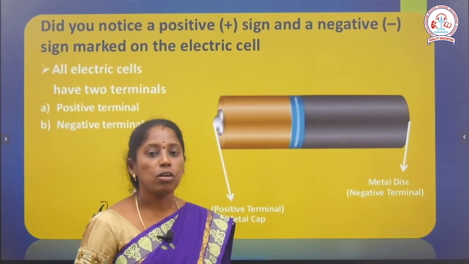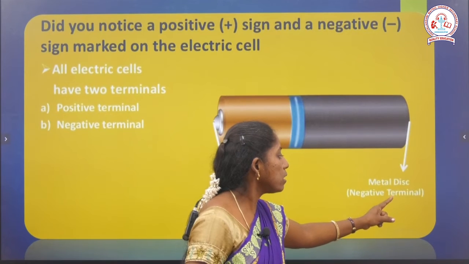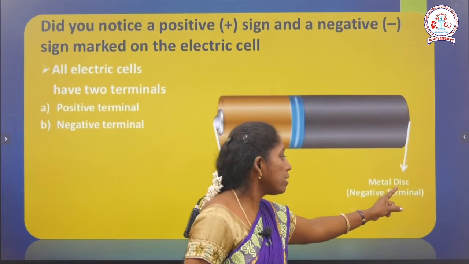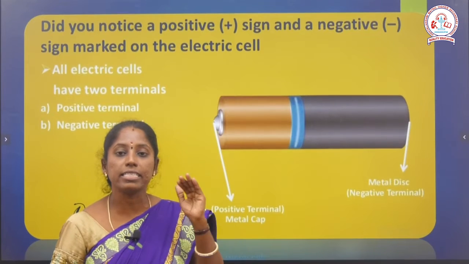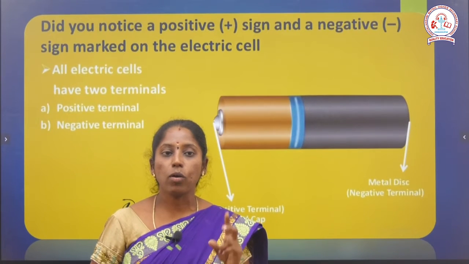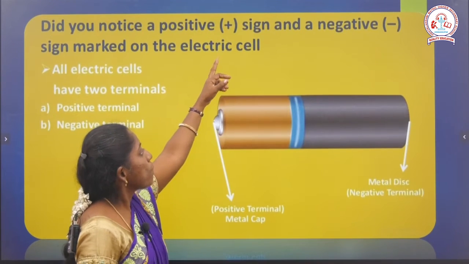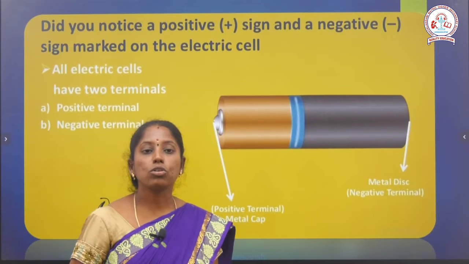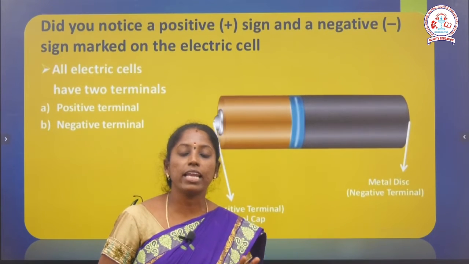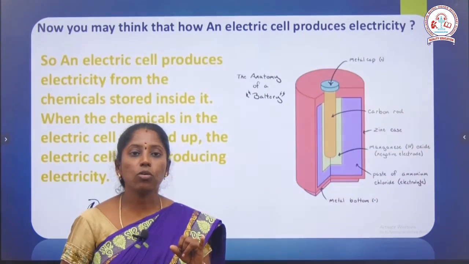Positive terminal. Another edge of the cell, the metal disc, acts as the negative terminal. There are two terminals that each and every electric cell has. One is positive, which is marked with a plus sign. The next one, the negative terminal, is marked with a minus. So each electric cell consists of two terminals: one positive and one negative.